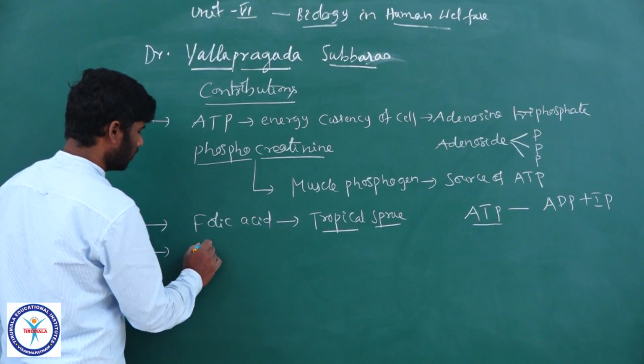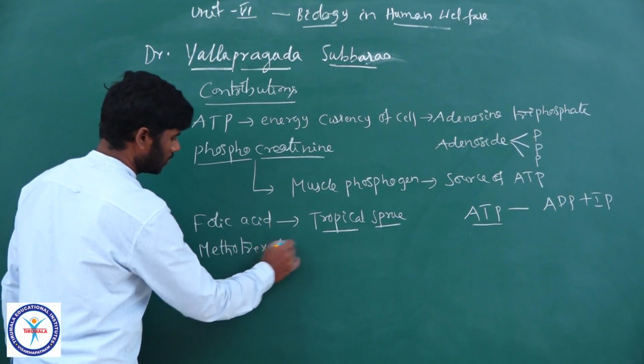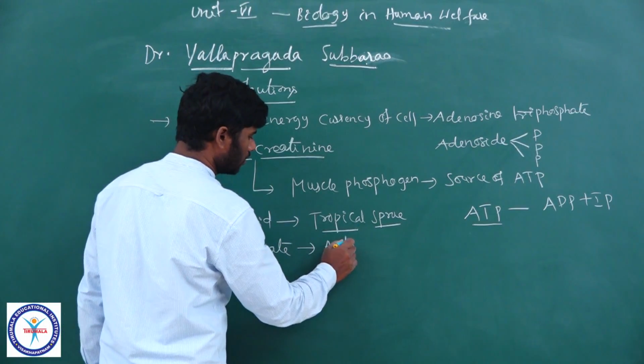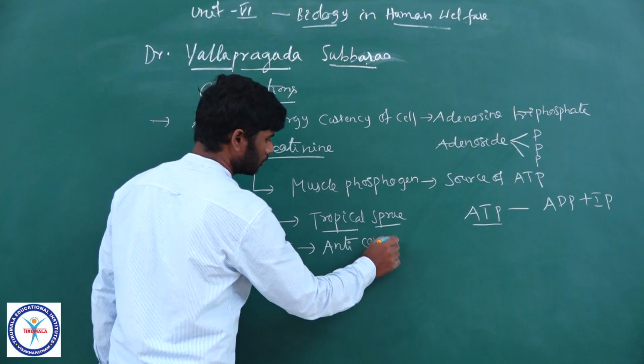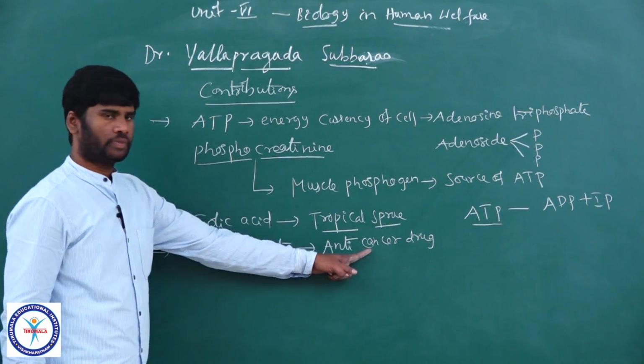Next, methotrexate. Methotrexate is an anti-cancer drug which is used to cure cancer.